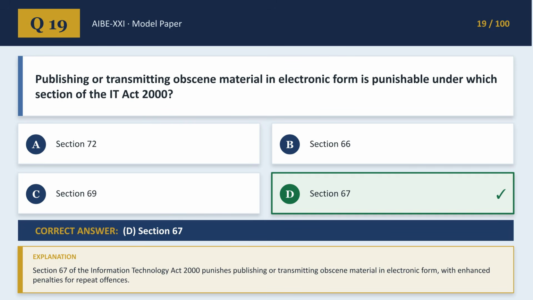Publishing or transmitting obscene material in electronic form is punishable under which section of the IT Act 2000? For question 19, the correct answer is D, Section 67, with enhanced penalties for repeat offenses.